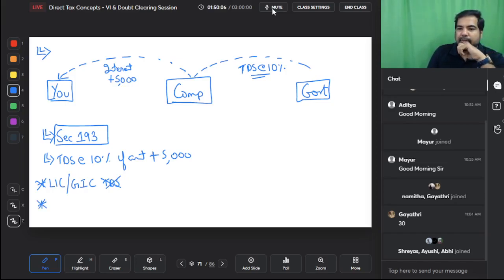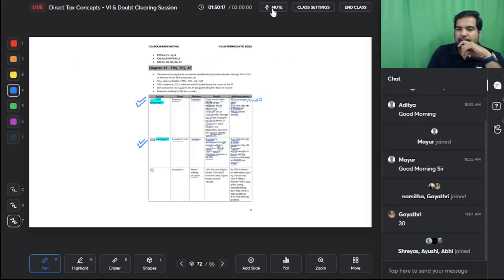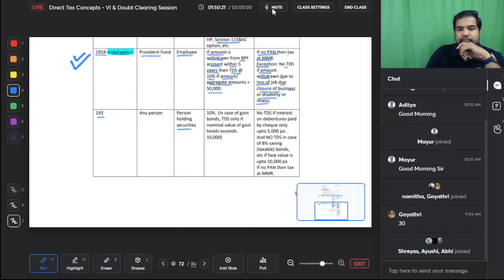Also, if it's government security, then only if the nominal value of the government security is more than 10,000, only then there will be TDS. So let's have a look at 193. It's a pretty simple section. 193, here we go. Any person who is holding securities is paid interest, 10%. In case of government bonds, TDS only if the nominal value of the government bond exceeds 10,000.